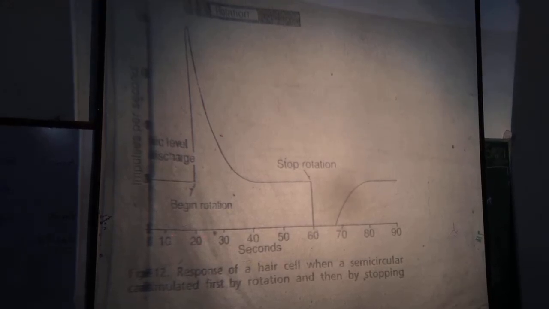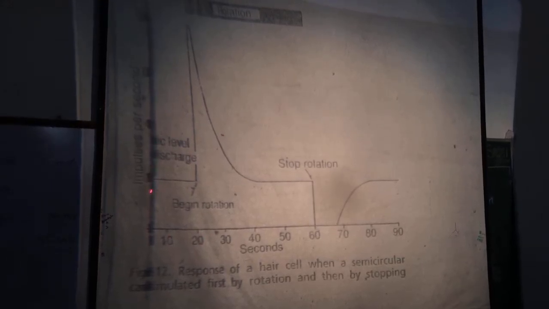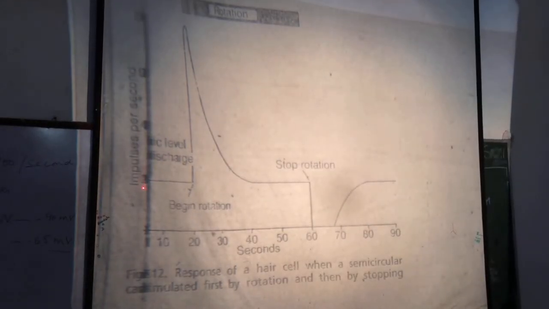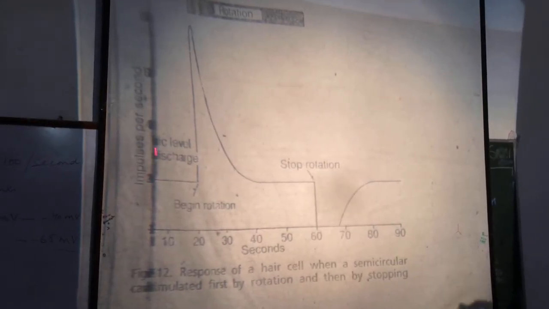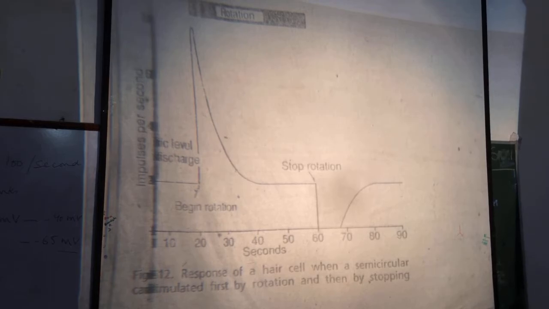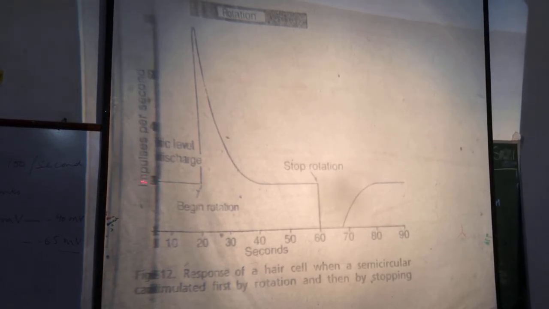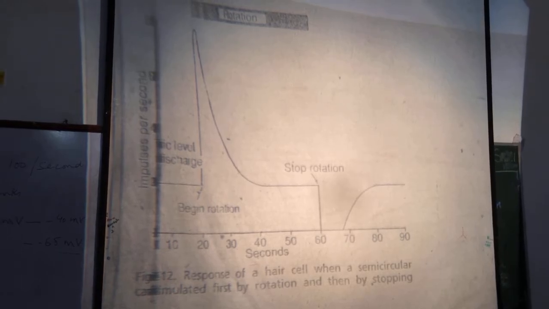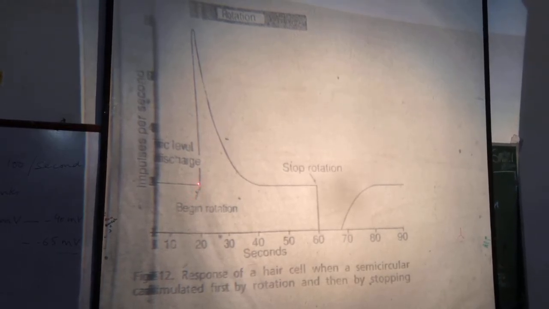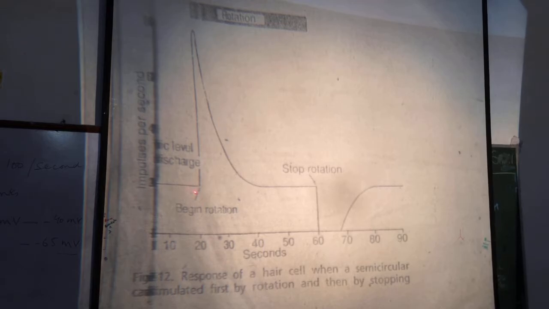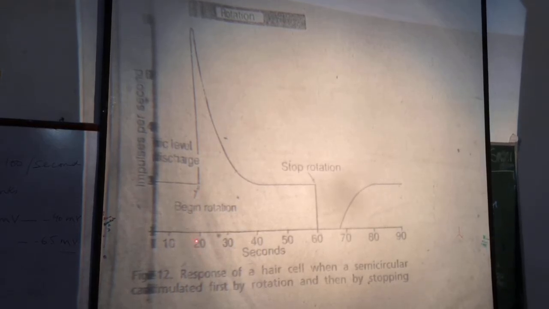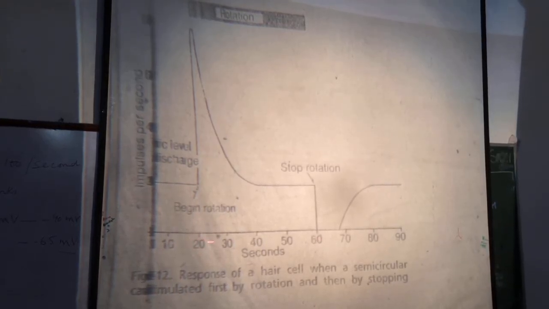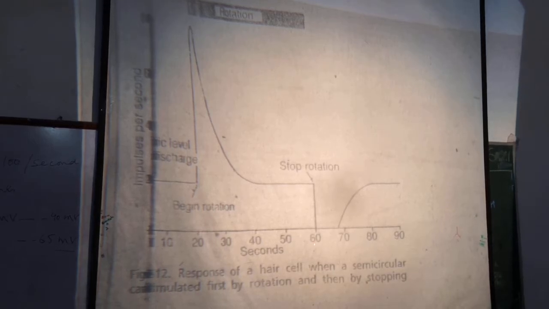You see this figure? This is the discharge of impulses per second. This is the discharge at rest, 100 impulses per second. And this is the time in seconds. So this person is rotated towards the left side, say at the 20th second, and rotated for 40 seconds, that is up to 60 seconds.